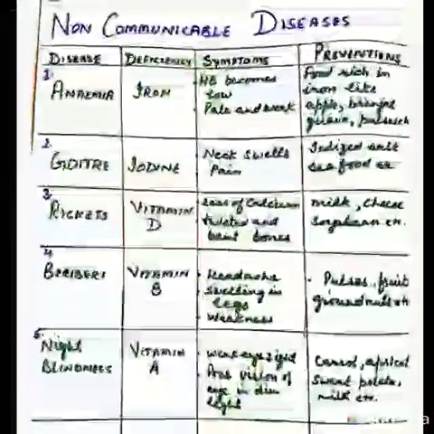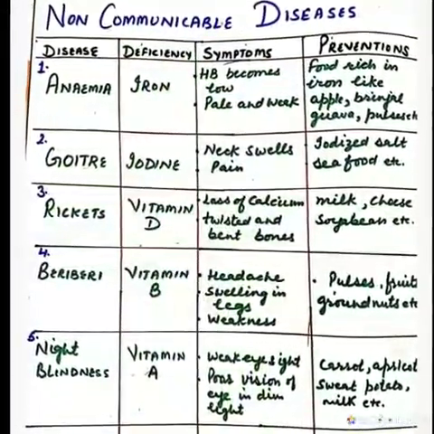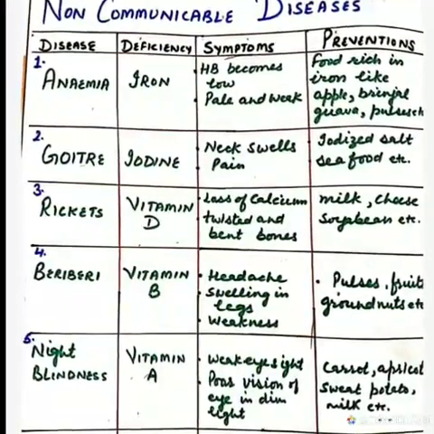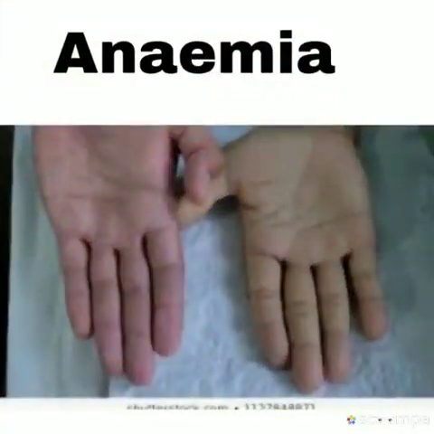Here I have made a table for you. Through this table, you will be able to know about the non-communicable diseases, their deficiency, symptoms and prevention. I am giving you one example here.